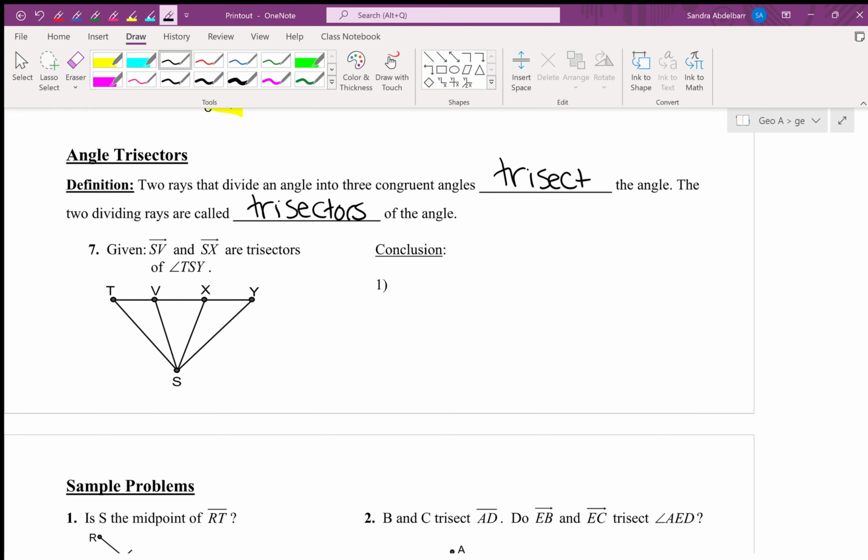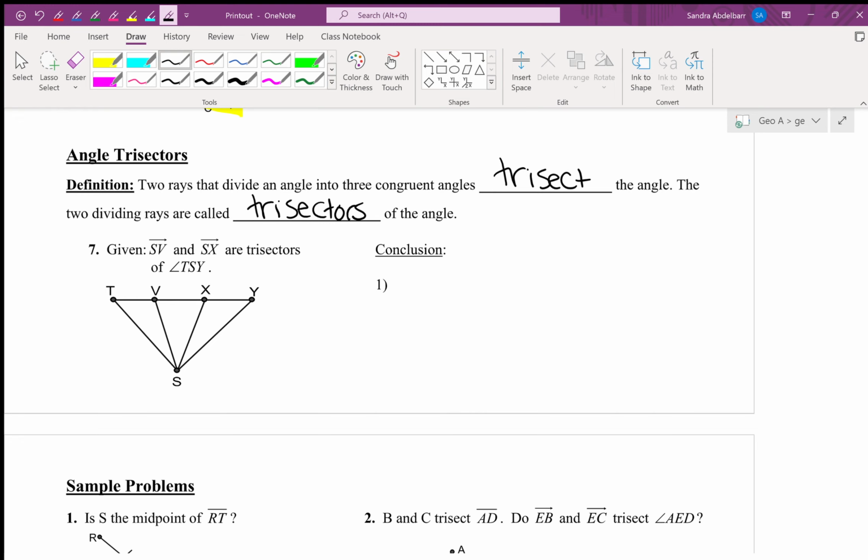So given ray SV and ray SX are trisectors of angle TSY. First thing I want to point out here, do you notice in the given information I called it a ray SV and I called it a ray SX? But in the diagram, what are they drawn as? They're drawn as segments. I want to tell you that's absolutely okay, and you're going to see that a lot in the textbook, where things are given as lines or rays, but they're drawn as segments.